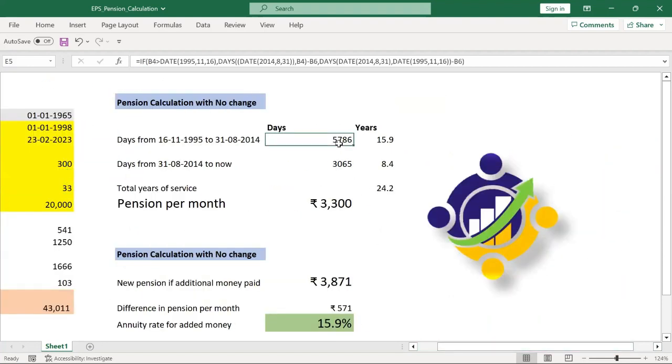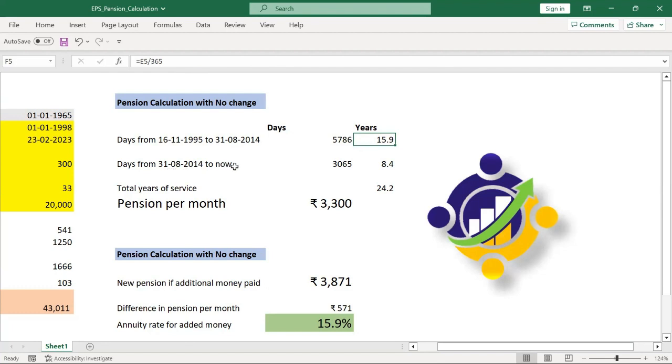It is the difference between the dates of 2014 and 1995. If we started working before this date, then this calculation will not apply. So this is based on 1995 onwards. The number of days is nothing but the difference between 2014 and 1995, or 2014 minus my date of joining. I'm simply dividing it by 365, as you can see here. That is the number of years of service.